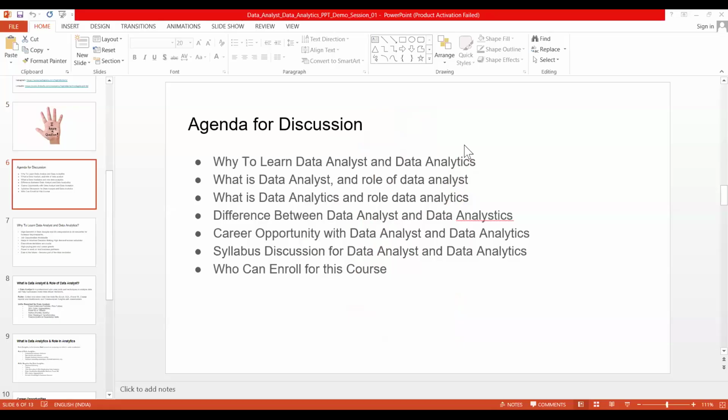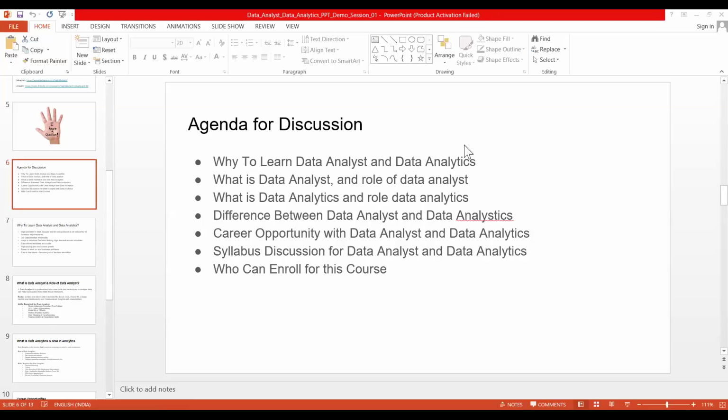What are the things we are going to cover, I have just explained. This course is going to take around 2 months. Here we are learning from basic to advanced, each and every topic which is very important for a data analyst and data analytics professional. We are not just depending on one tool. Here we have to learn Python along with SQL and Power BI, and how we utilize these tools for the business.